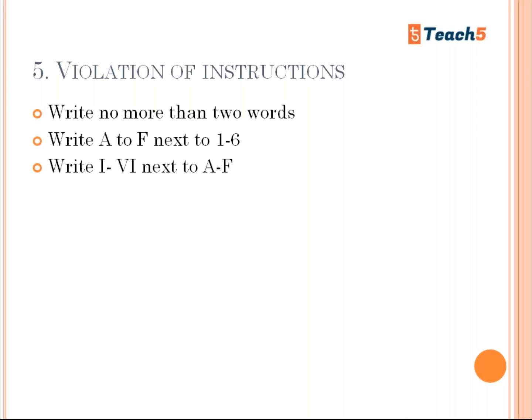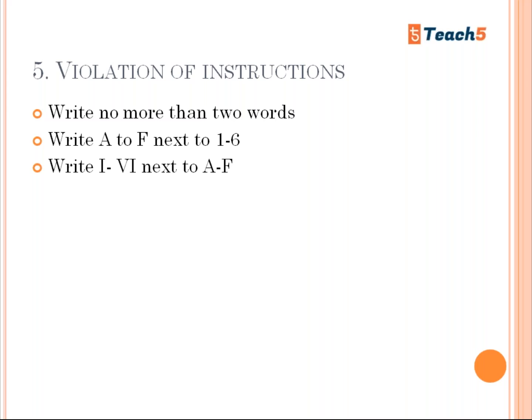In the answer sheet, you have the questions 1, 2, 3, 4, and the student writes small letters in the answer sheet, and the evaluator marks your answers wrong. This is just because the instruction says capital and you have written small, and all the answers go wrong. And the last one is when the instruction says write 1 to 6 next to A to F, and the students don't write the Roman letters in the answer sheet. That's the reason the answers are wrong. So follow exactly what the instructions say.